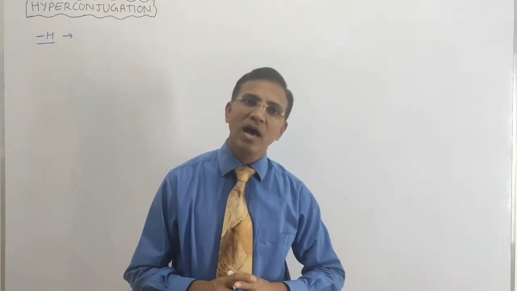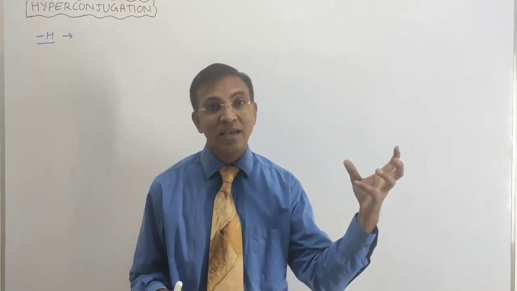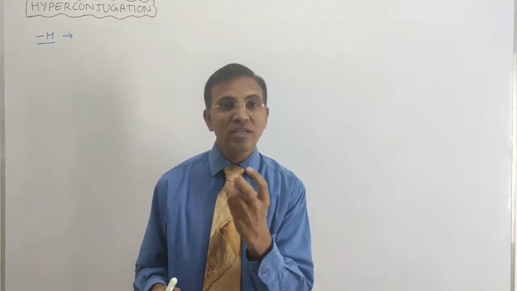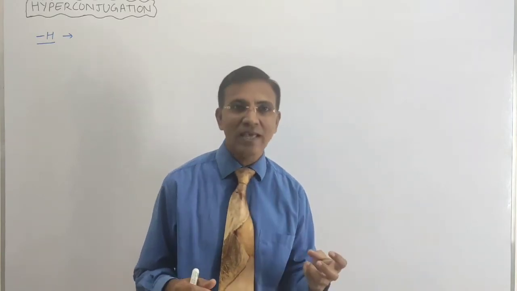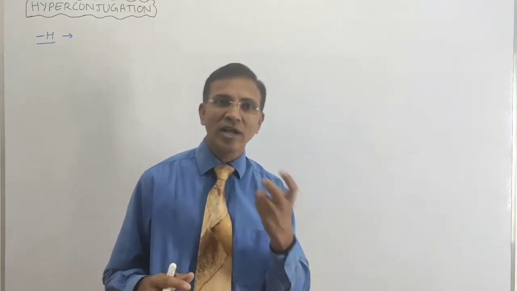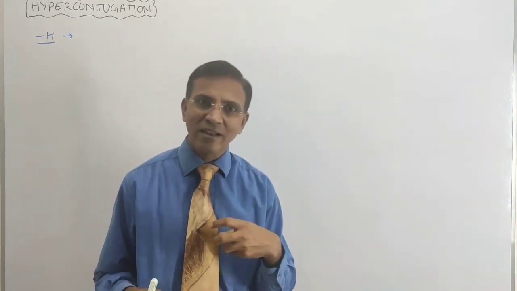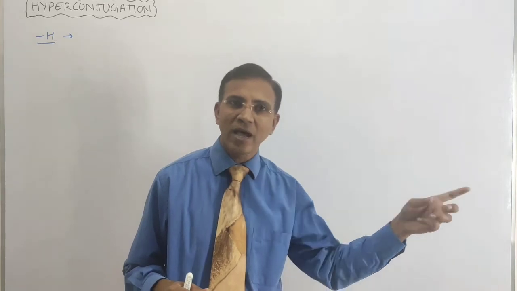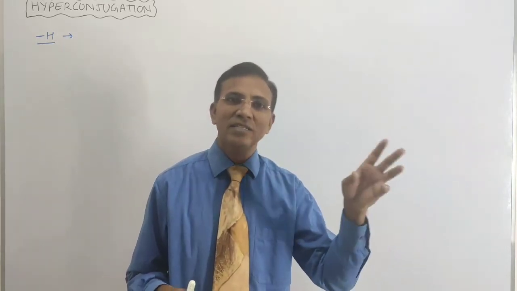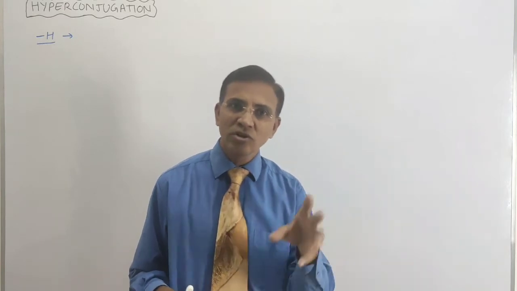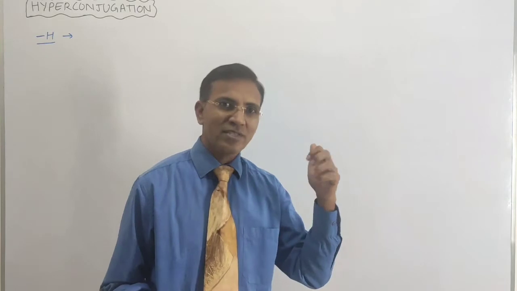Now in case of bromine and iodine, the atoms are big in size, and thus the electronegativity of bromine and iodine becomes so much less that it is hard to attract the shared pair of electrons towards itself. That's why CBr3 and CI3 do not show the minus H effect, right? So let me write this point.